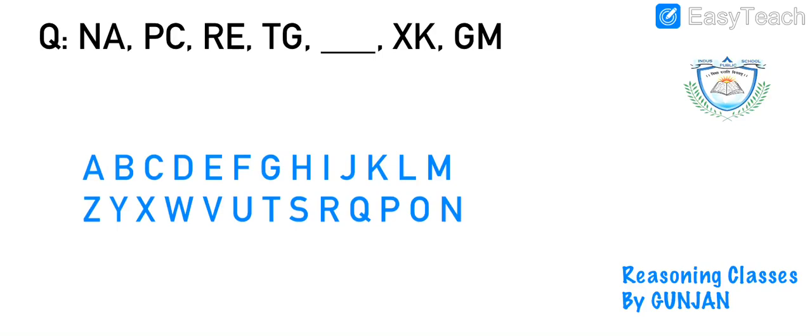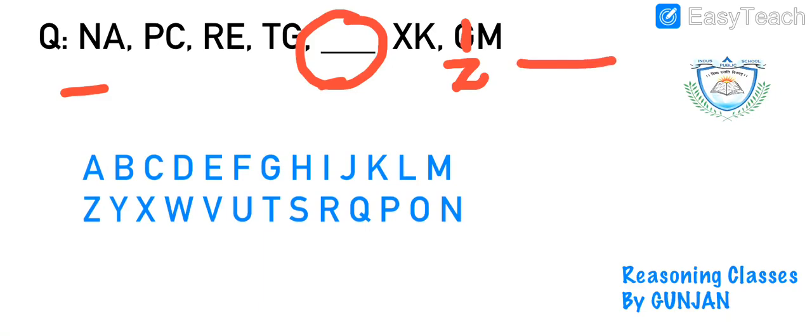Okay, now the next series says NA, PC, RE, TG, blank, XK and ZM. Sorry for the mistake. Now as you can see, there is a blank in between these pairs. Please clear it that it is not compulsory for the blank, the answer which you have to find out, to be at the last only.